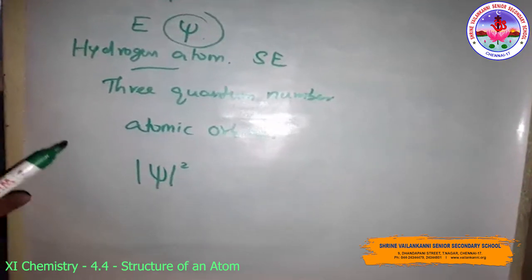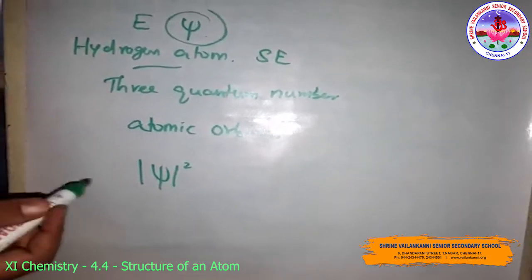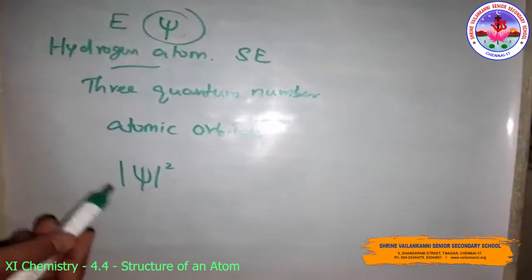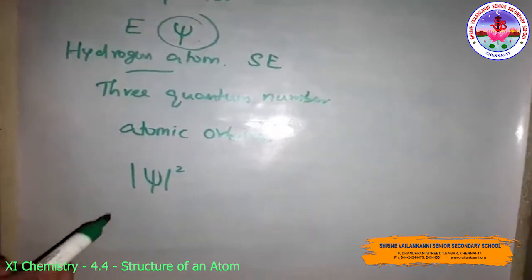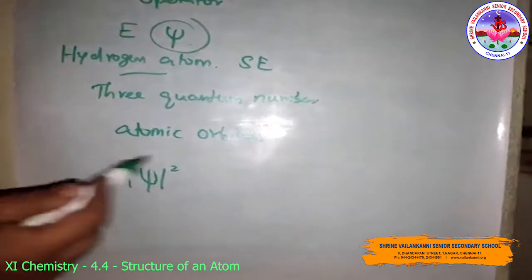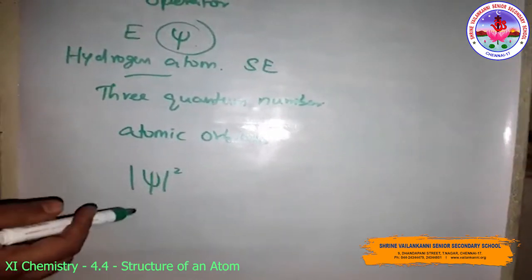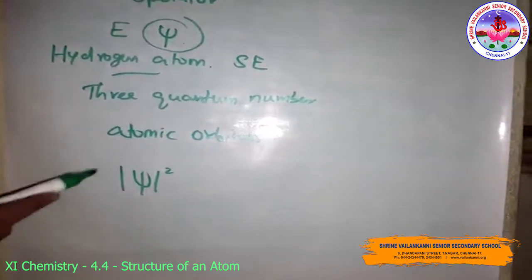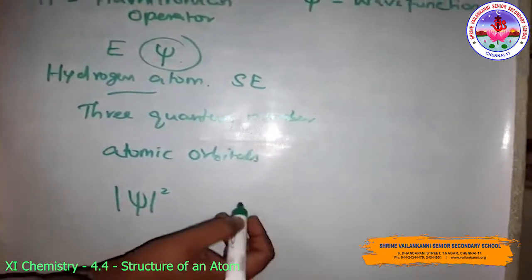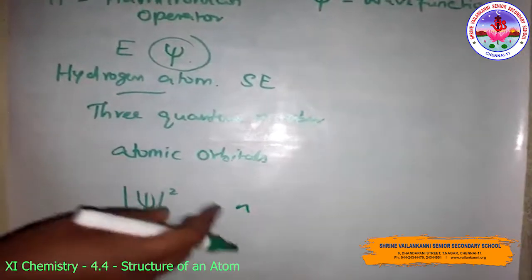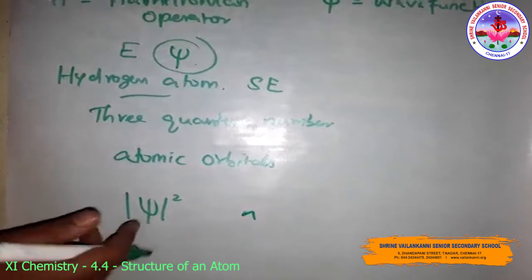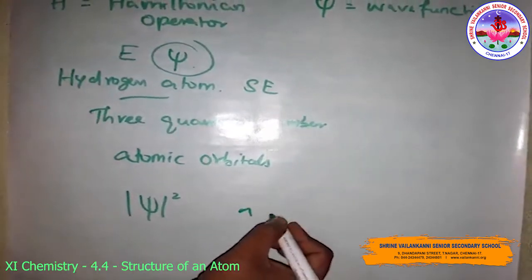Further details, the quantum numbers and the shapes of the orbitals, we will learn and discuss later. Unlike the orbitals of hydrogen or hydrogen-like species, whose energy depends only on the quantum number n, the energy of the orbitals in a multi-electron atom depends on the quantum numbers n and l.